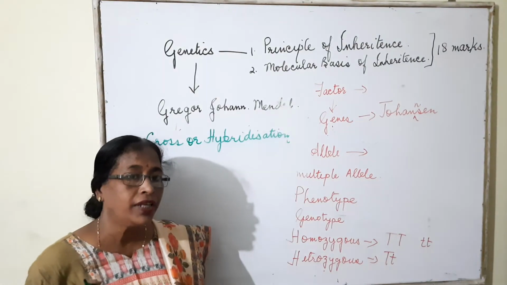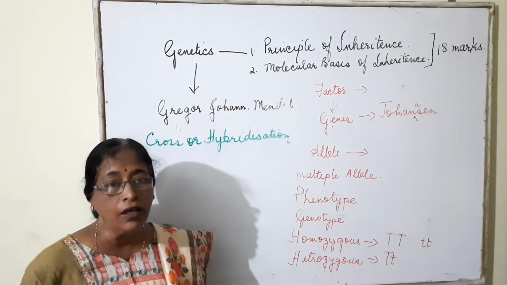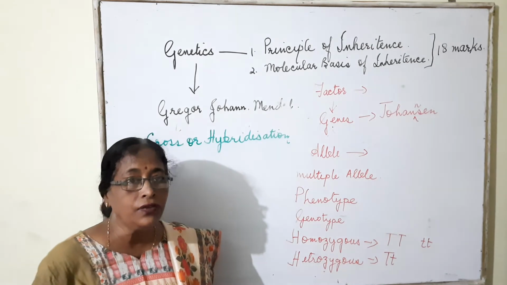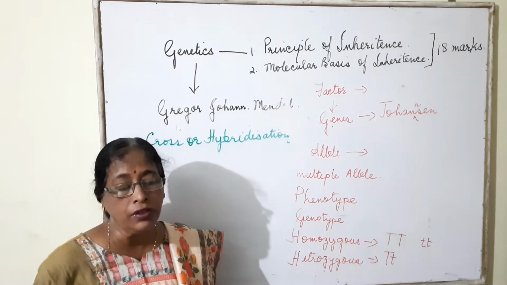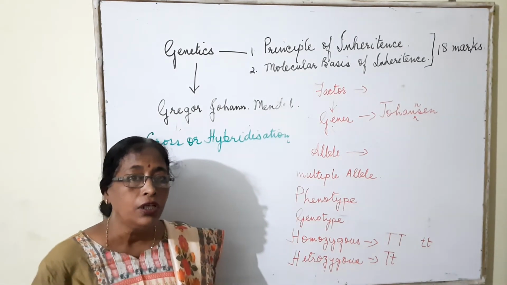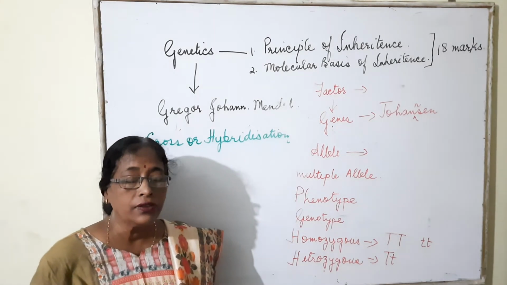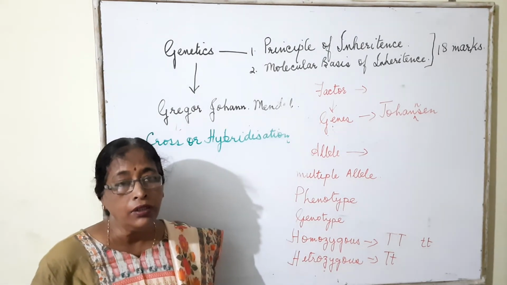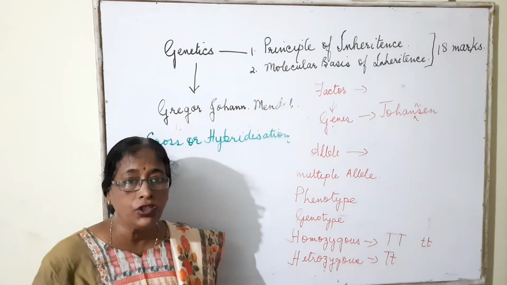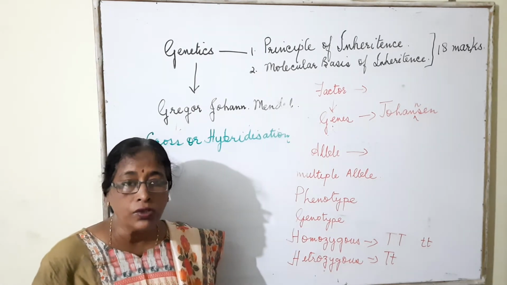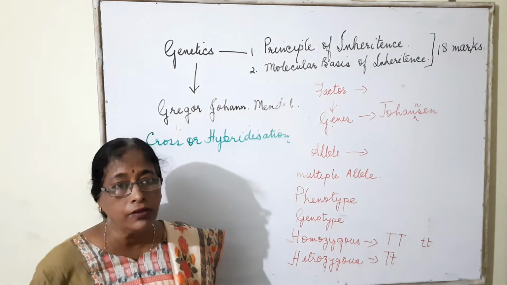The next term that is used is cross or hybridization. It is an act of sexual reproduction that is carried on between two desired organisms. Though it occurs naturally, it can be used artificially for experimental purposes.